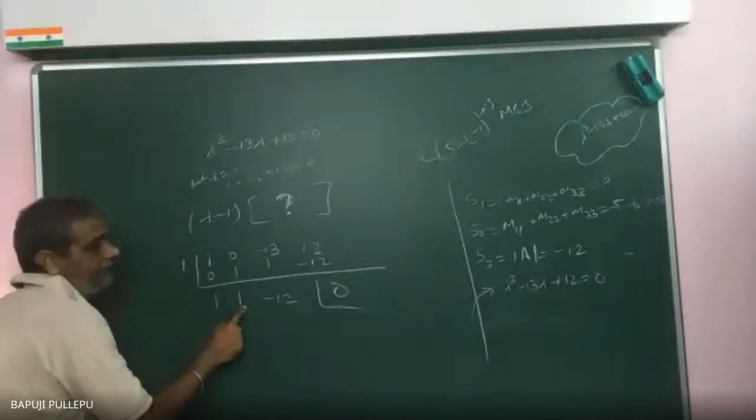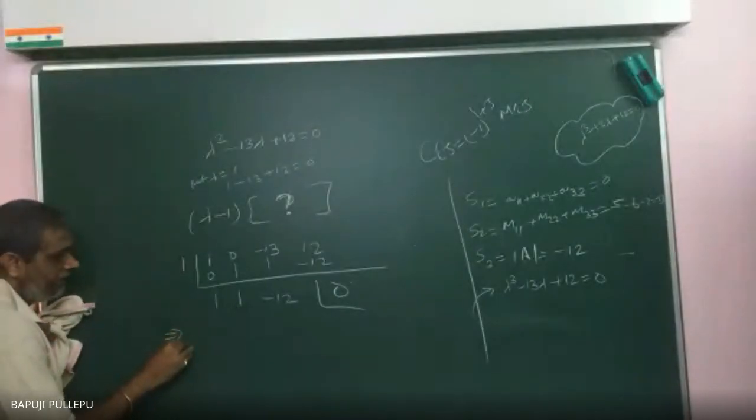Lambda square plus lambda minus 12. Now my whole equation, how can I write? Tell me. Lambda minus 1 into this fellow, lambda square, don't forget. Clear? Lambda square plus lambda minus 12 equal to 0.